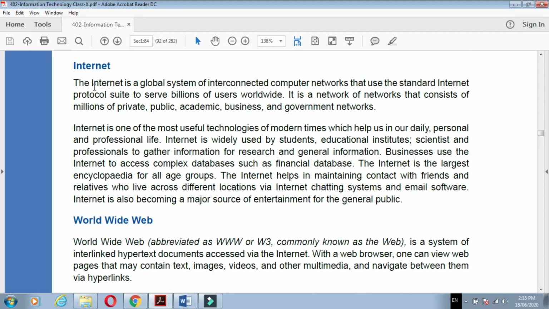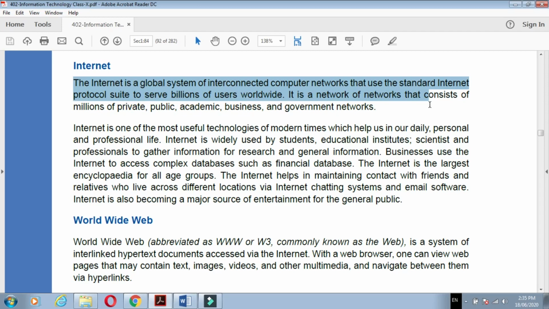Now next, internet. What is the internet? See, the internet is a global system of interconnected computer networks that use the standard internet protocol. Means it is an interconnected computer network. What does standard internet protocol mean?